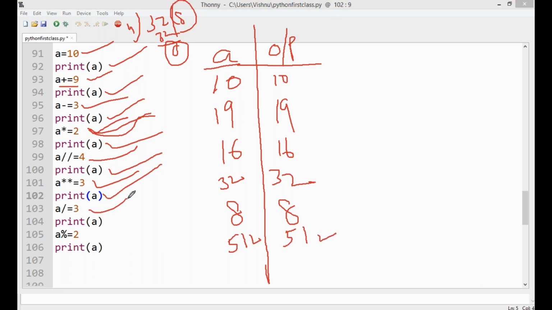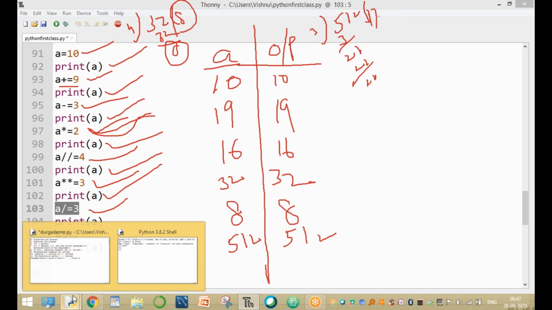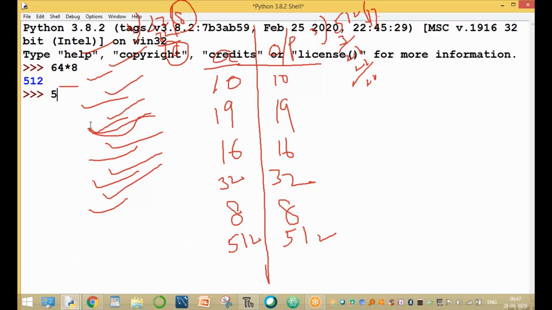Clear. A equal to A by 3. Again, here the 512 by 3. The value equal to 170.0.